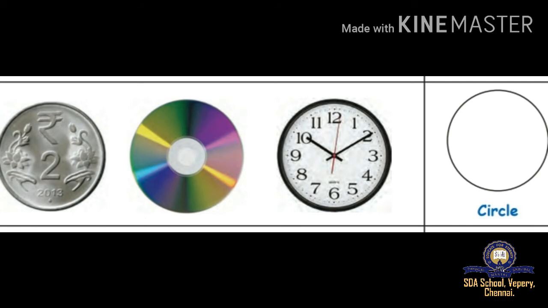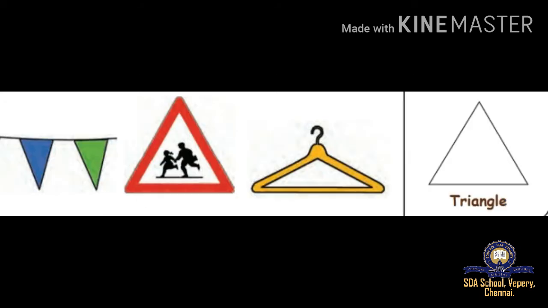What is the shape? Circle shape. You have to color inside the circle. The last one: flag, traffic signal, and hanger. What are the shapes? Triangle shapes. You have to color them.